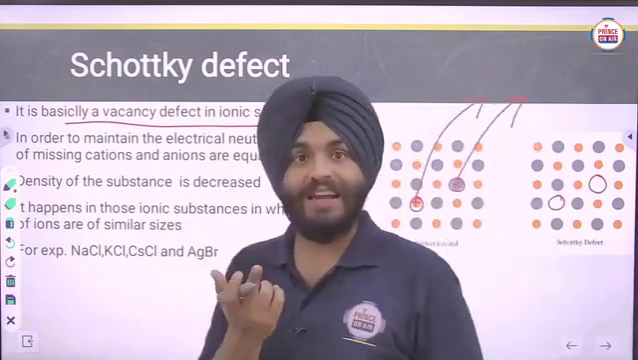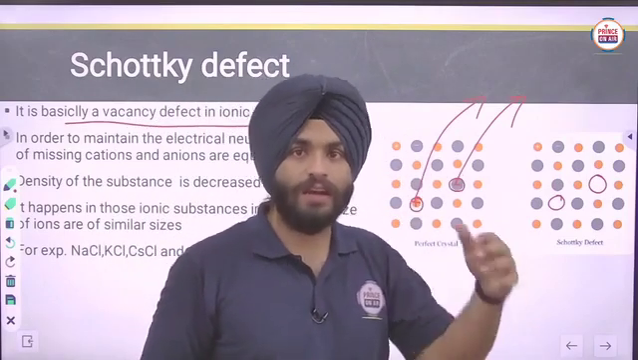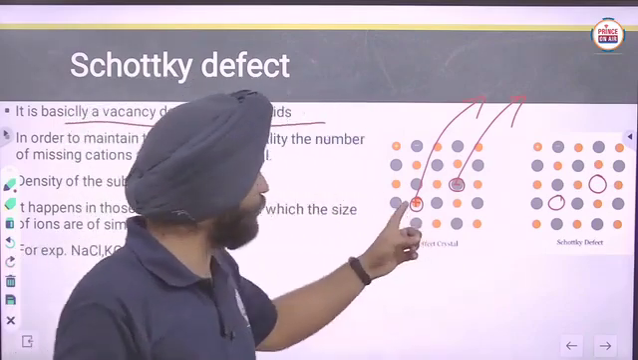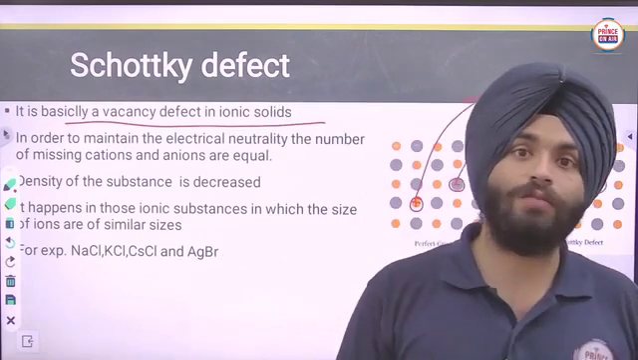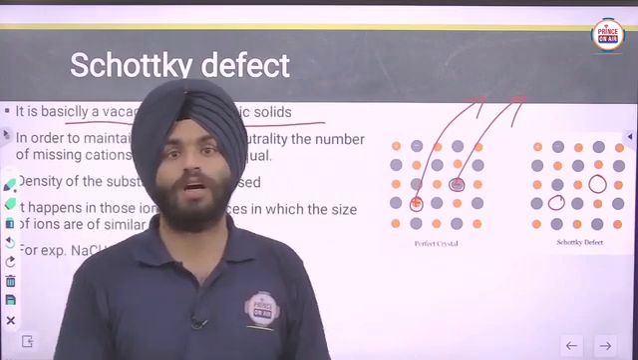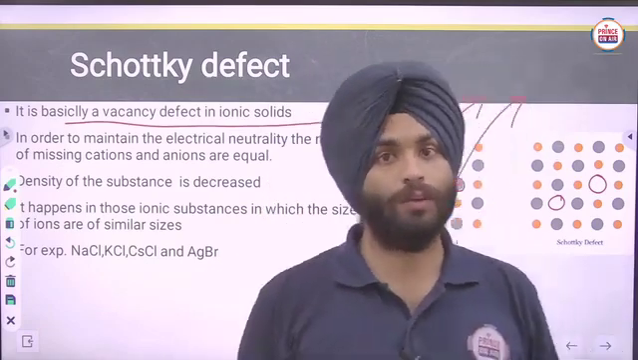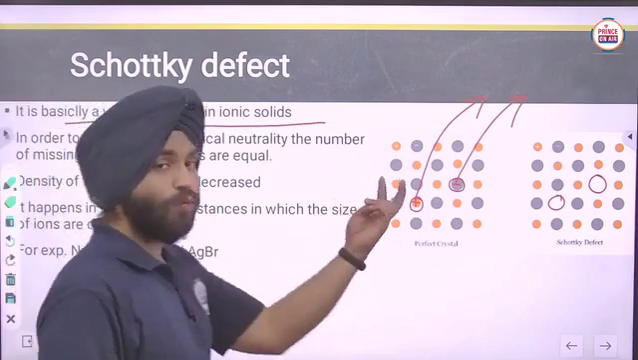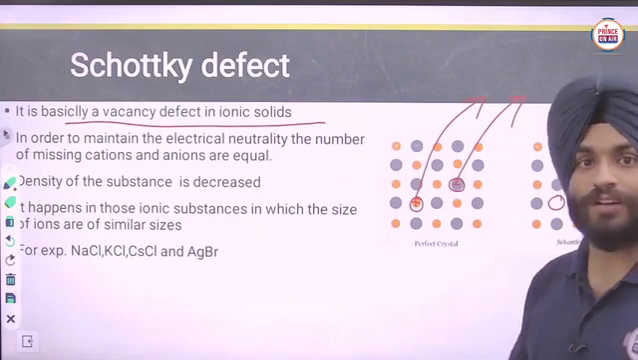So it is actually a vacancy defect, no doubt. To maintain electrical neutrality, if you remove one positive ion, there will be a negative charge on the crystal, and if you remove a negative ion, there will be a positive charge on the crystal. So to maintain electrical neutrality, both ions will be removed. Clear? So in this case, both particles are removed from the crystal and the mass of the crystal decreases.